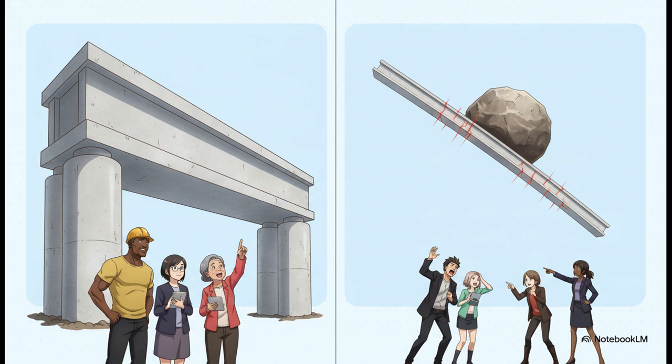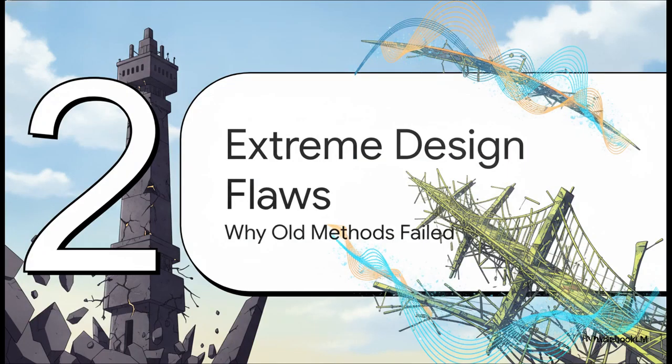But on the flip side, we have the ultimate load method. These are the collapse thinkers. They'd say, forget daily service life. I'm going to design this beam to just barely survive the absolute maximum load it'll ever see right before it collapses. They save a ton of material, but they completely ignore what happens to the bridge day to day. Which brings us to part two, extreme design flaws.